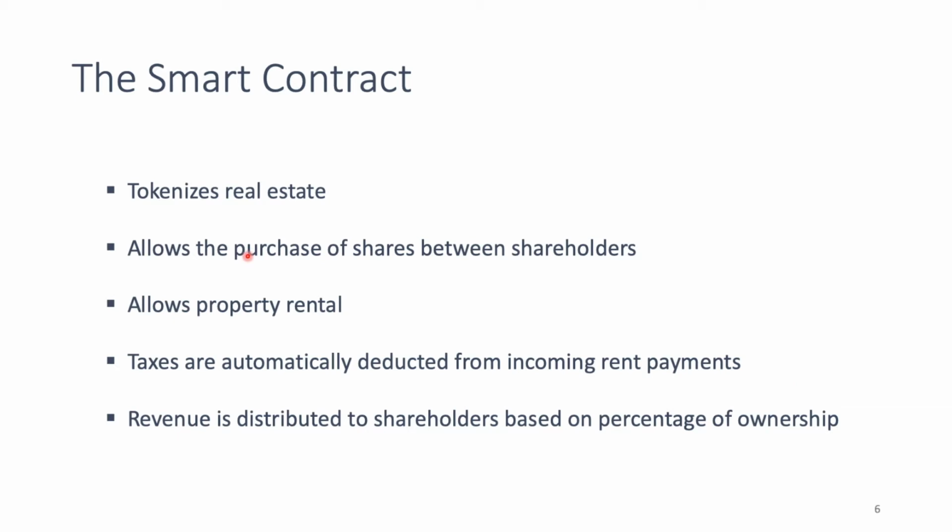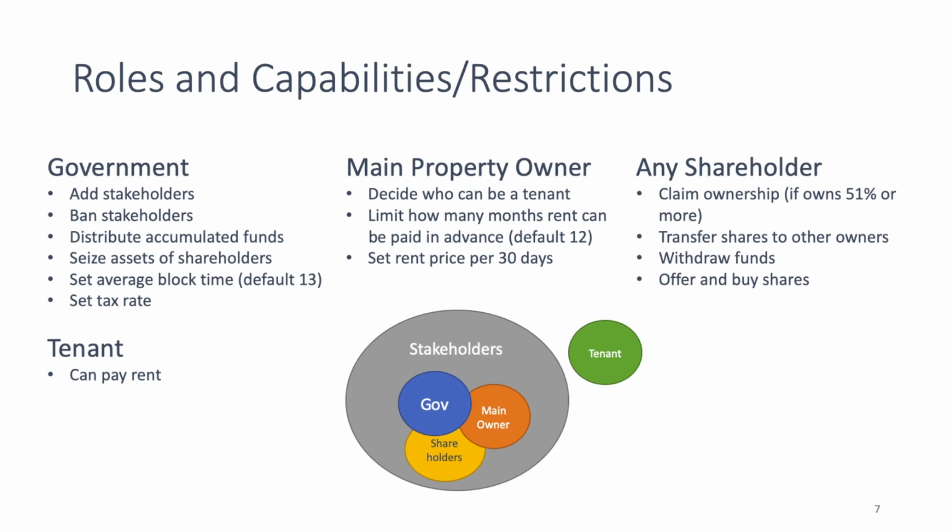Some of the main functions of this smart contract are that it tokenizes real estate. It allows the purchase of shares between shareholders. It allows property rental. The taxes are automatically deducted from incoming rent payments. And the revenue is distributed to shareholders based on percentage of ownership. And here you can see the roles, capabilities and restrictions, but I will not go into detail on this slide, we can see it later.